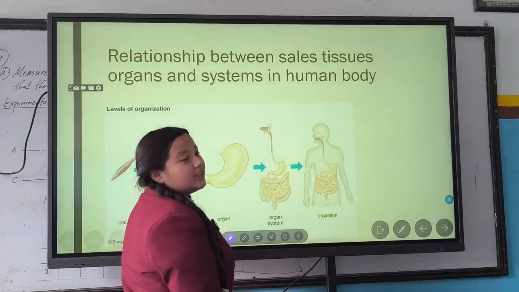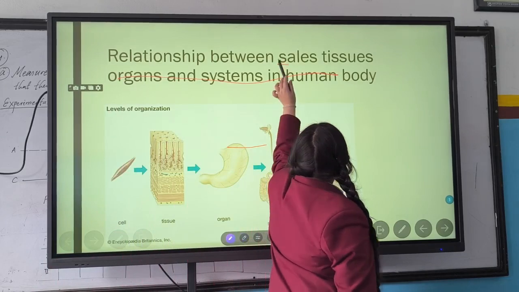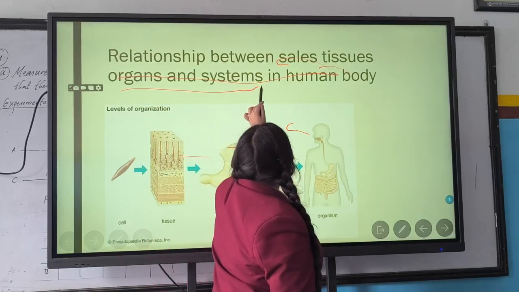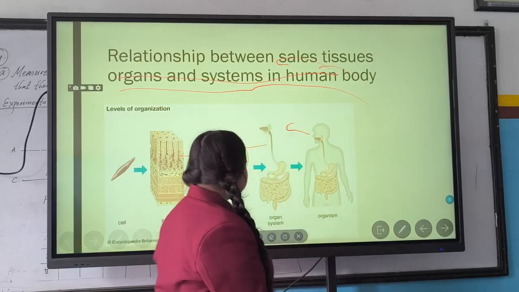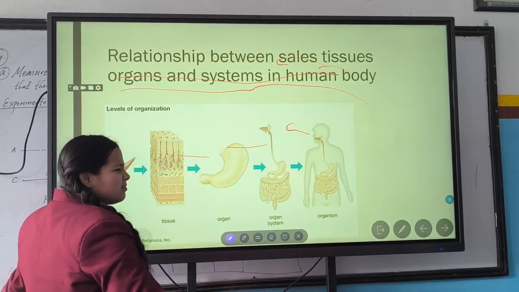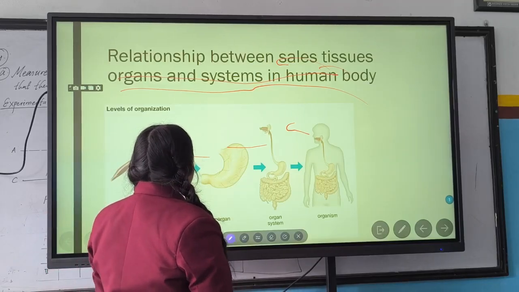At last but not the least, the relationship between cells, tissues, organs, and systems in the human body.